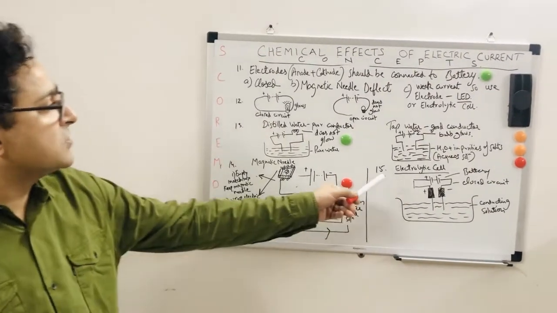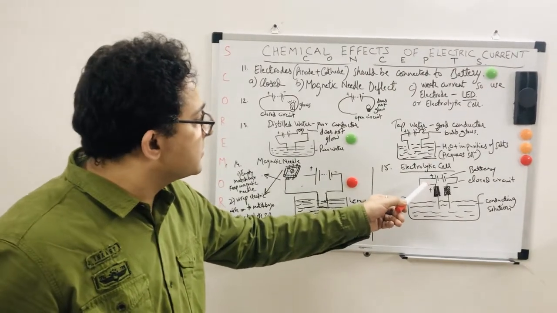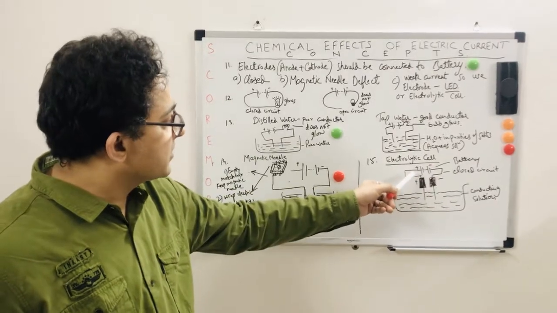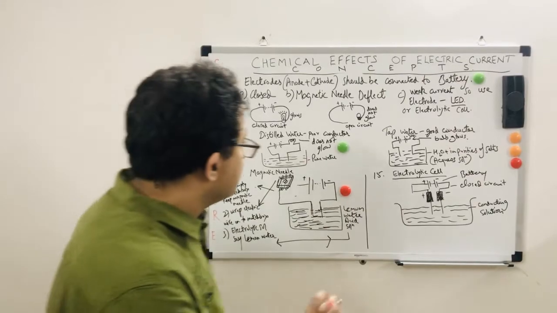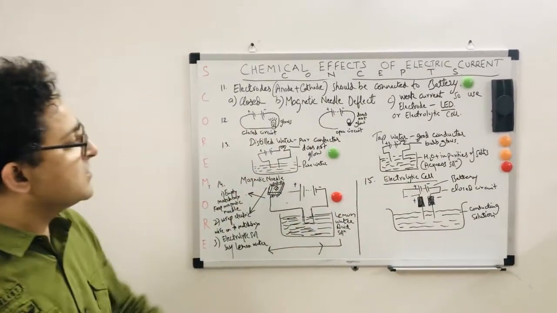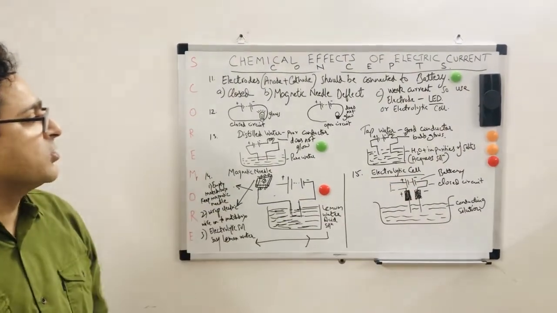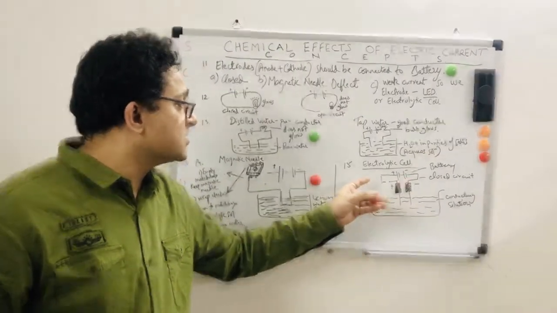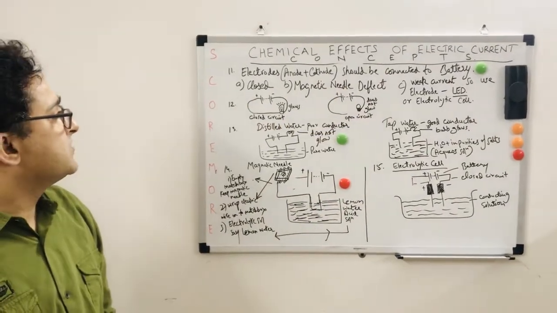So we use an LED or an electrolytic cell. Basically, an electrolytic cell is like this: a battery connected to the terminals, making a closed circuit. The circuit should be closed. If there is any break over here, then it becomes an open circuit. So even if the solution is conducting, electricity will not pass. So the LED may not glow. Definitely it will not glow because there is an open circuit. So these diagrams are all about that.